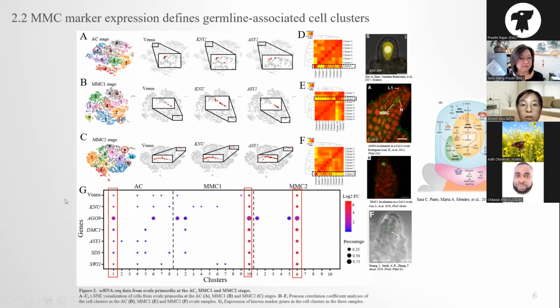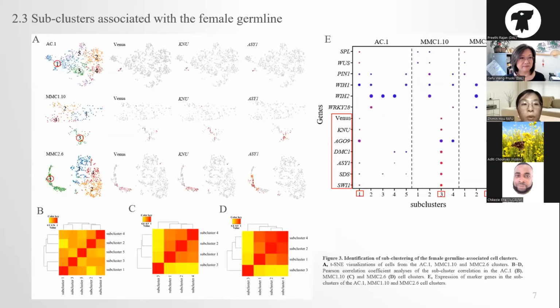But these 3 cell clusters account for 5% to 16% of total cells, which is more than half the percentage of MMC. So we re-clustered the sub-epidermal cells and got 5, 4, and 4 subclusters based on the transcriptomic information and the expression level of various signal and MMC marker genes.